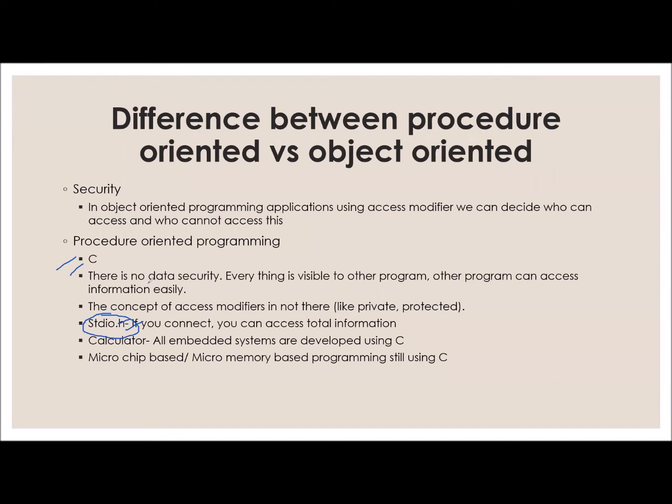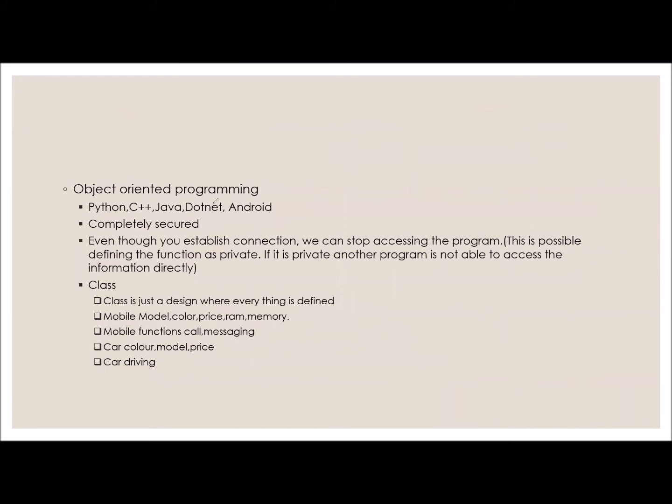But when we require security, then we have to go for object oriented programming. For example, when we are designing a banking application, we should not go for procedure oriented programming. The object oriented programming enhances our security by using a single concept called the access modifier. By using the access modifier, we decide who can access this program and who cannot.